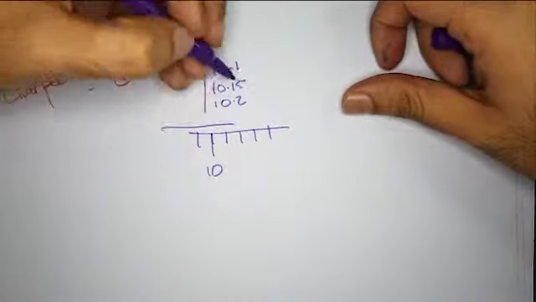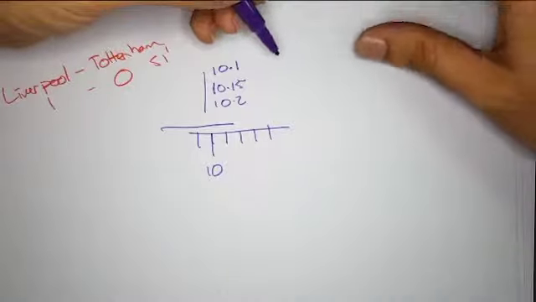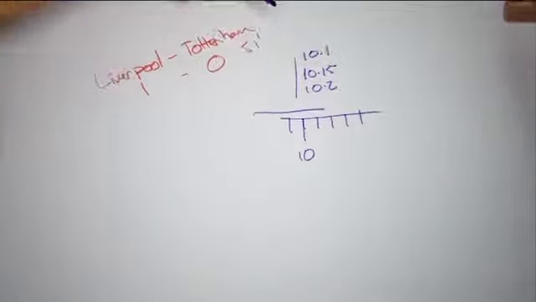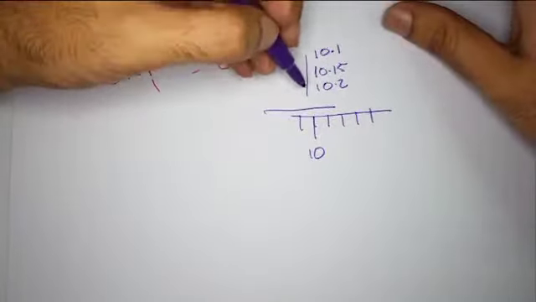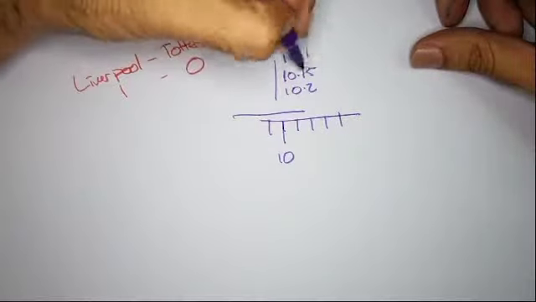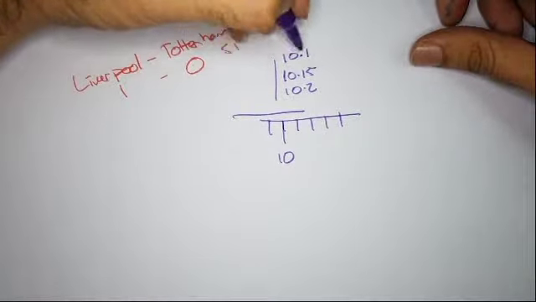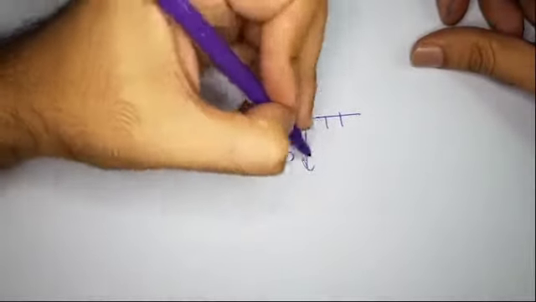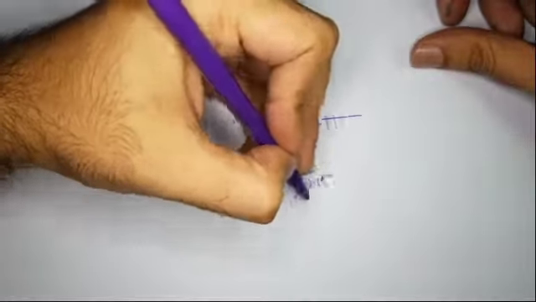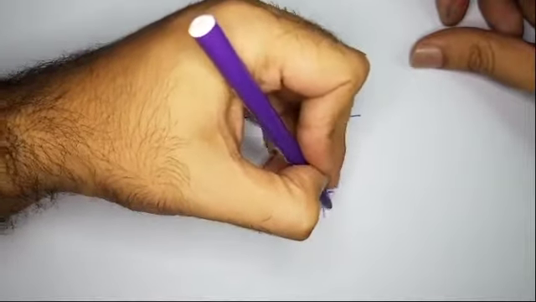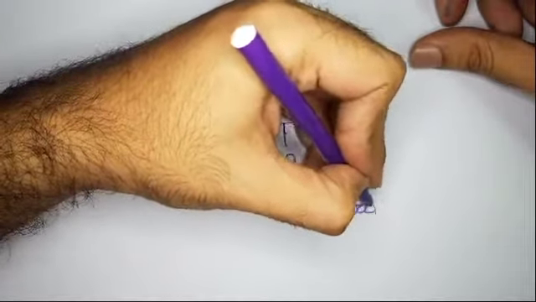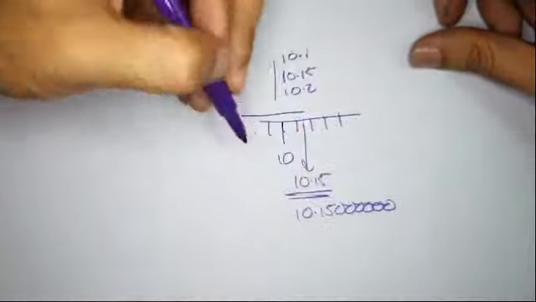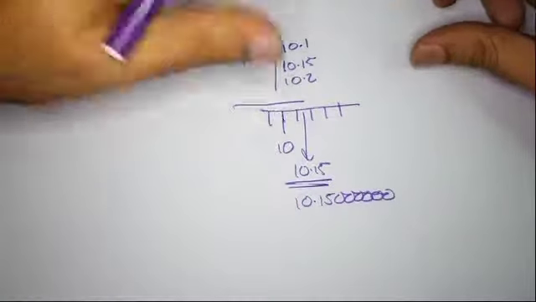And the reason they're correct is because of this concept, the principle of uncertainty, which says that you can't ever exactly have the perfect value that there is. So it's the principle of uncertainty which says basically that you can't have an exact reading for the value, because even if I said this was 10.15, that doesn't necessarily mean that the value is 10.15000000 forever. So we know for a fact that we can't ever get an exact value.